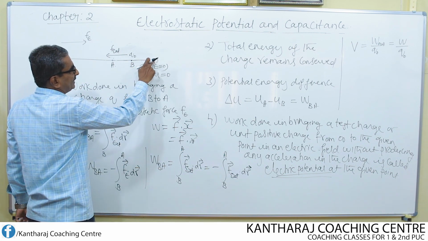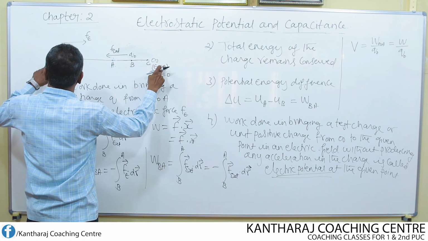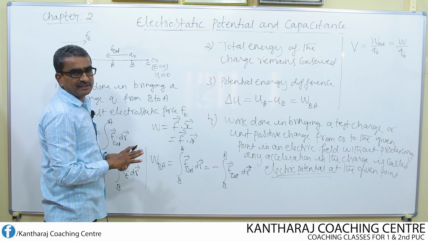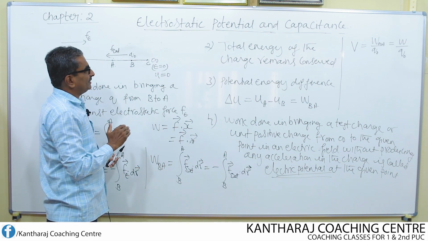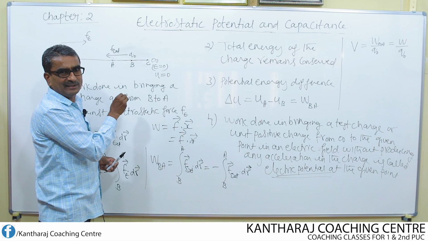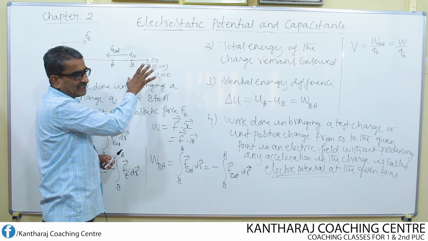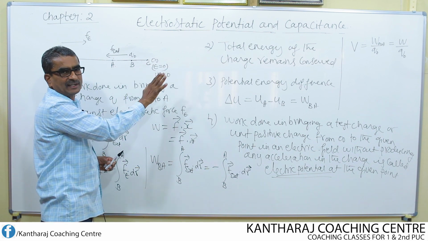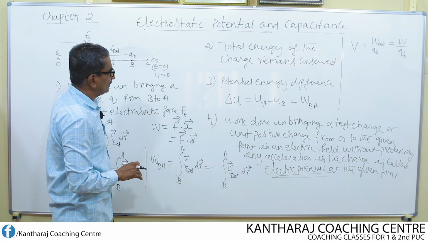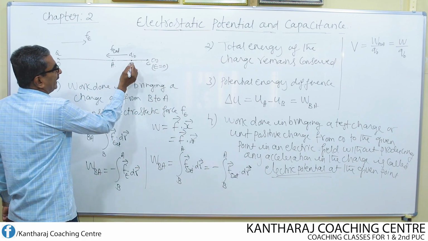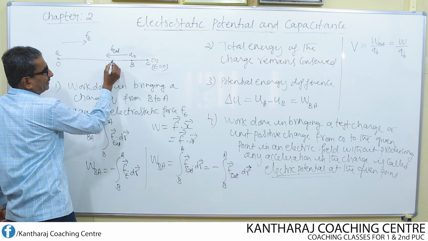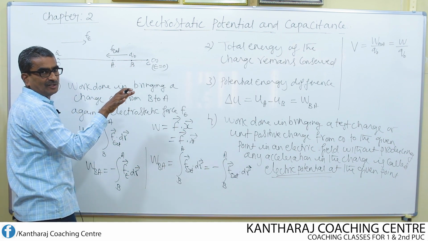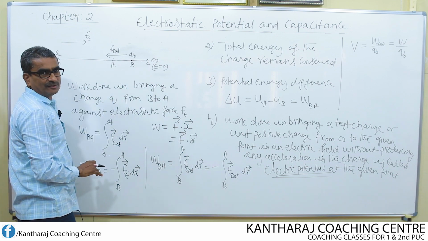What is C? It is a point where the electric field due to the charge becomes equal to 0, and I treat that point as the point of infinity, not your mathematical infinity. It is very difficult to locate your mathematical infinity. In this electrostatics explanation, the point of infinity is the point where the electric field immediately becomes equal to 0. I move the charge now once again from B to A. At these 2 points, the electric field is existing, not 0. Only at this point is the field 0.